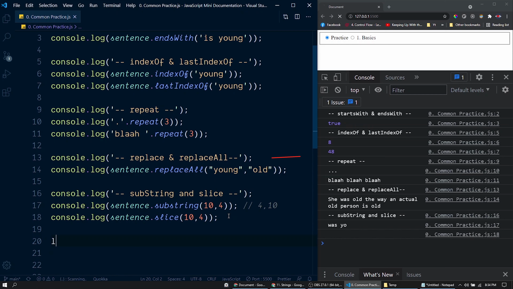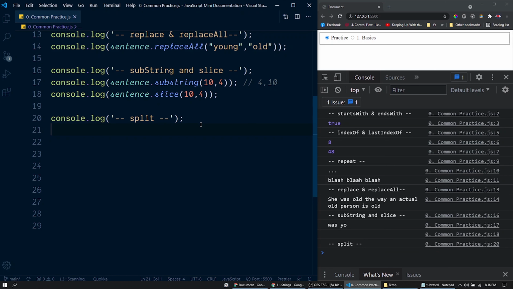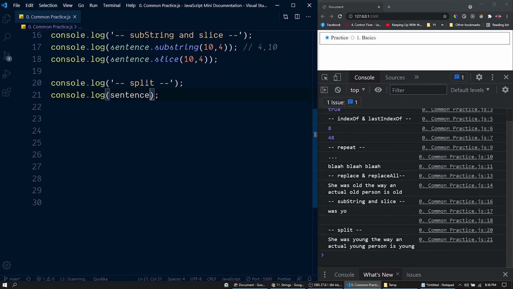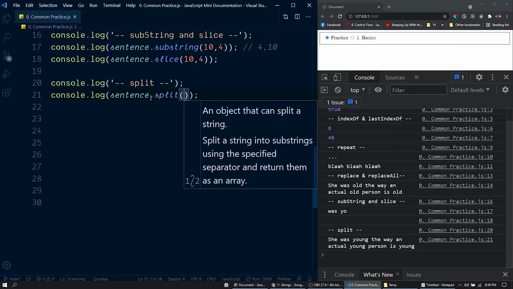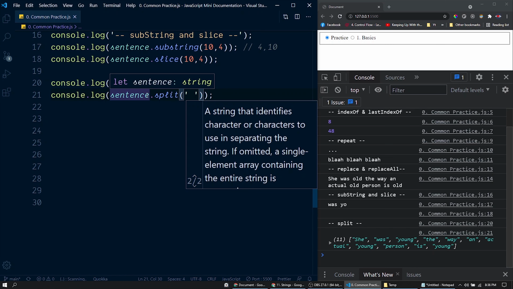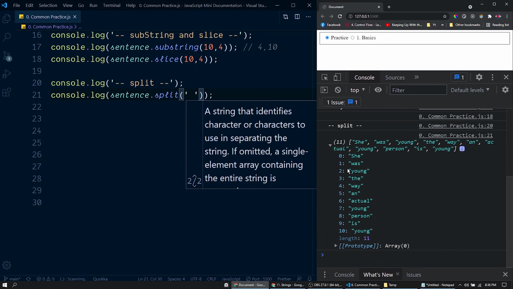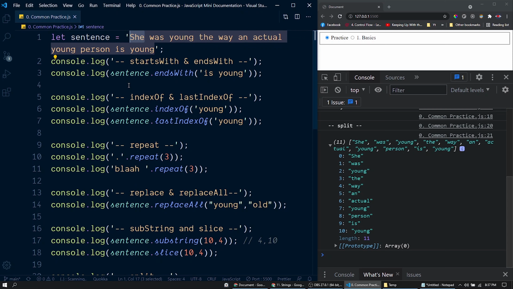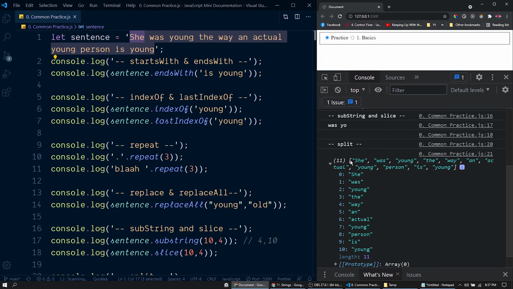Now let's talk about this function split. This function is used to split a string with a given substring. Let's say I want to split this string with these spaces here. So we can call this function split. Inside that, let's pass the space. That's it. The entire string is split with the space. This string is split into multiple strings like she, was, young, etc. So this is what we call an array. It's a collection of multiple elements wrapped within a pair of square brackets like this. We will be discussing JavaScript array in a future session.